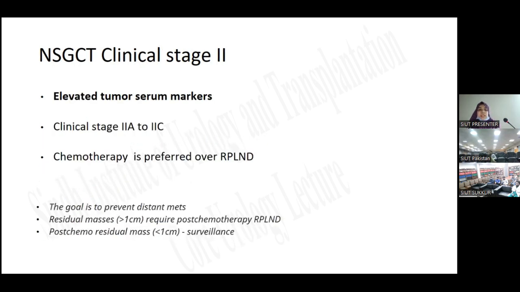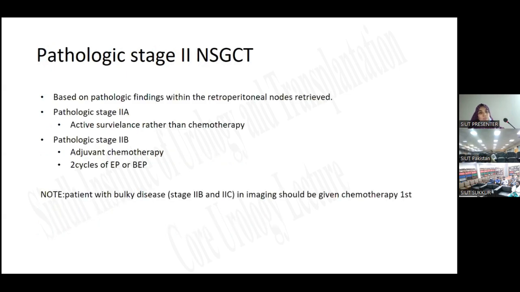If the tumor markers are elevated and it is clinical stage 1A, 1B or 1C, we will prefer chemotherapy over RPLND. This is the answer to your question: if the tumor markers are elevated, then whether the patient has stage 1, 2A or 2B or C, chemotherapy is preferred. The goal is to prevent distant metastasis. A residual mass of more than 1 centimeter requires post-chemotherapy RPLND. If the post-chemotherapy residual mass is less than 1 centimeter, then we can offer surveillance to the patient.